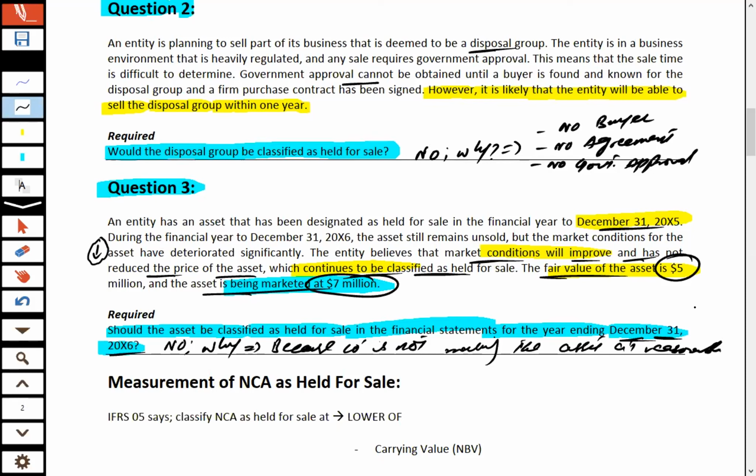The reasonable fair value is 5 million, and they are marketing this asset at 7 million. So they missed a point. In this scenario, we cannot classify this asset as held for sale for the year ended 31st December 2006.